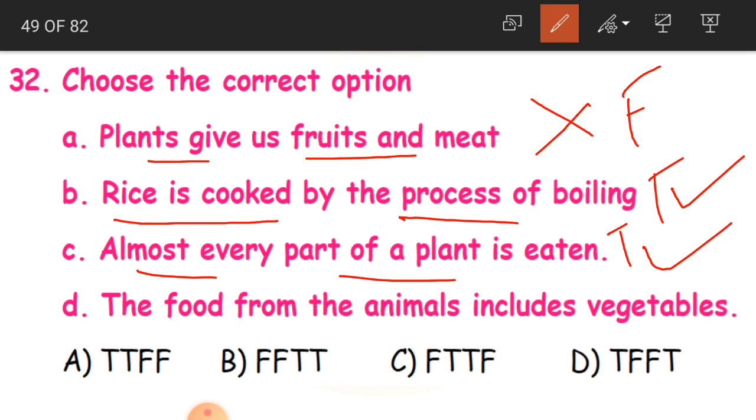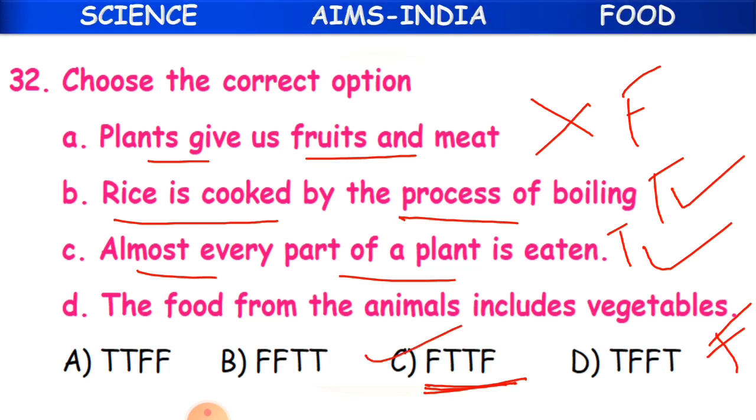Do we get vegetables from the animals? No, we will not get vegetables. We will get meat, flesh, eggs and all that. So this is a false statement. So what will be our answer? F, T, T, F. Where do you find this? In the C option. So C is our correct answer.